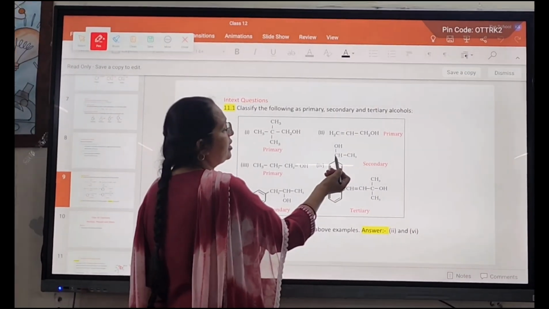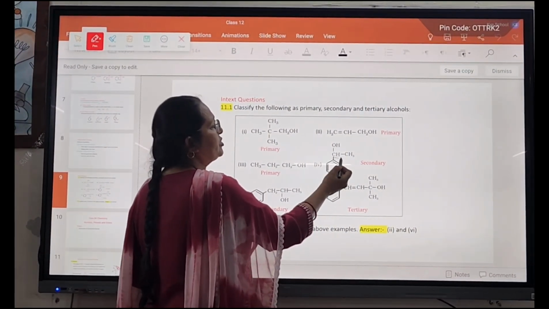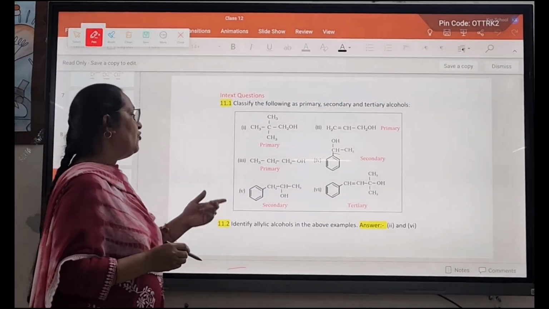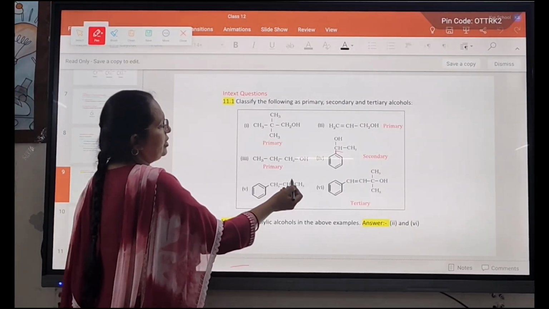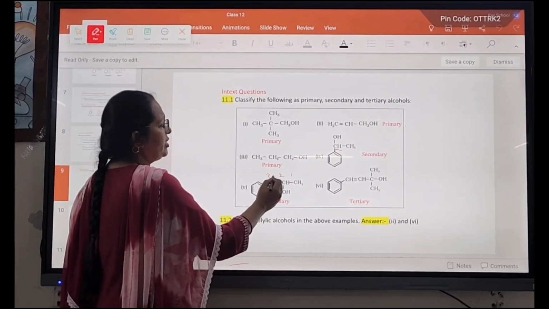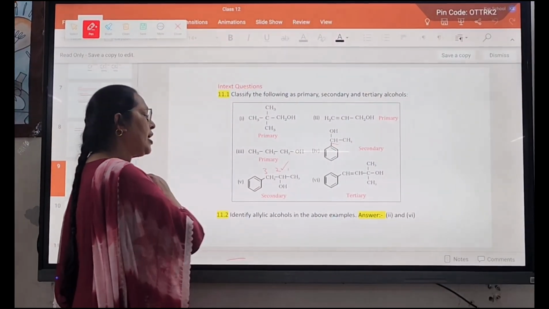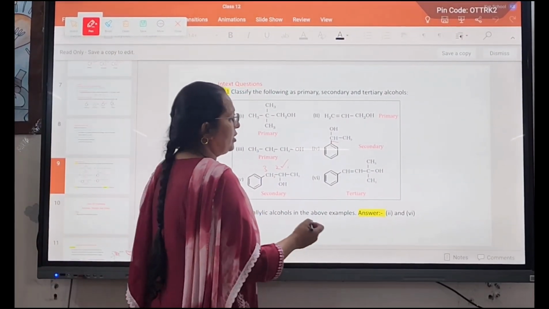For the secondary, the carbon directly attached to the OH has only 1 hydrogen atom, so I marked it as secondary. In the fifth example, you can see the second carbon is attached to the OH group, and it has only 1 hydrogen, so it is also an example of secondary alcohol.